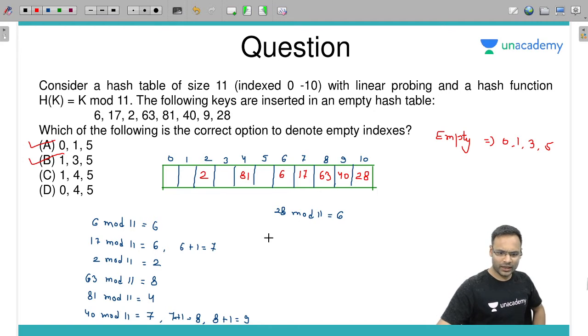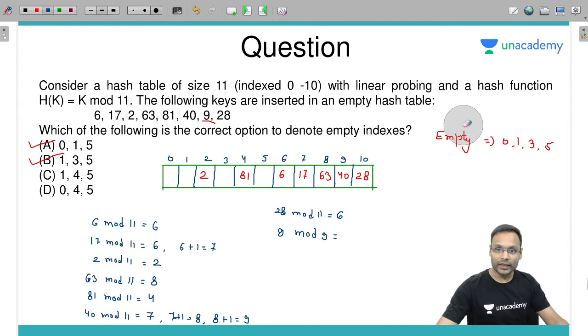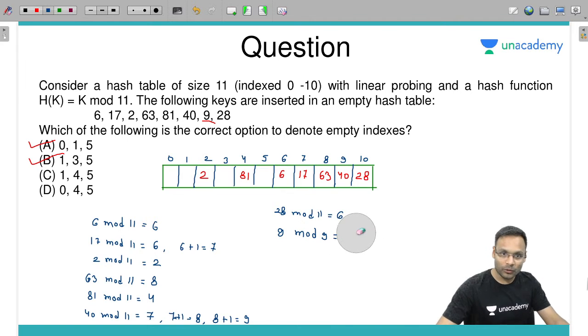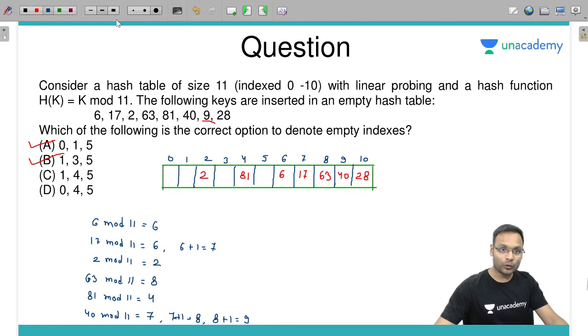Am I making a mistake? Okay. Oh yes, 9 I haven't inserted. 9 mod 11 will give me 9. Oh ho, so there was a mistake. So before 28 I had to insert 9. Let's recompute the answer, so let's go with the 9 first.